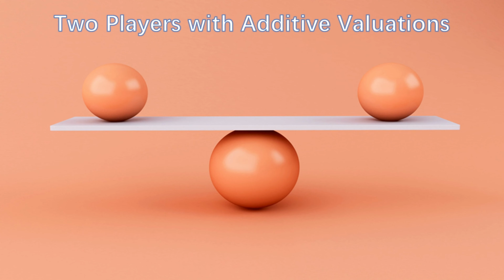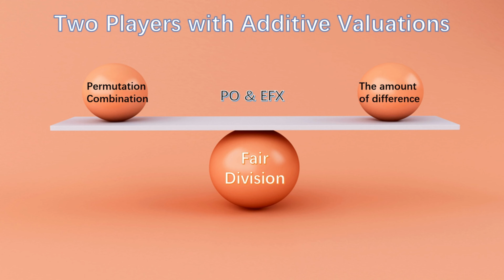The solution to players with additive valuations is to arrange and combine the products that the players have already obtained. The prerequisite is that each player is allocated at least one item. The code will calculate all permutations and combinations, and the difference amount between each pair for all permutations and combinations.